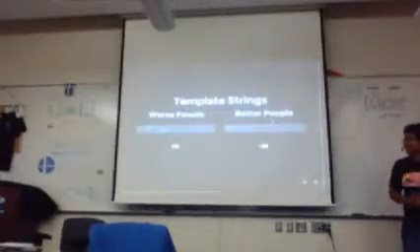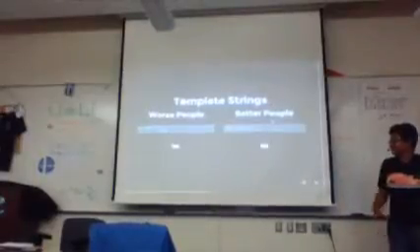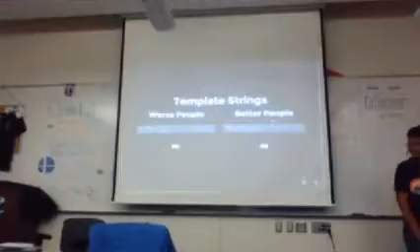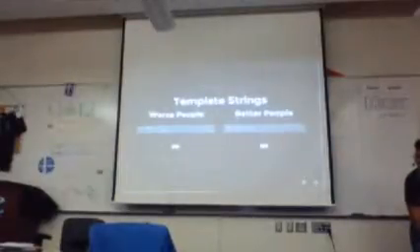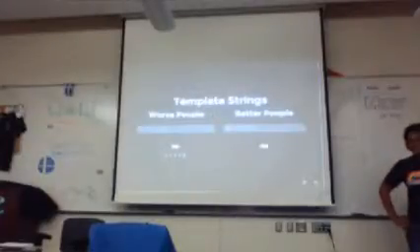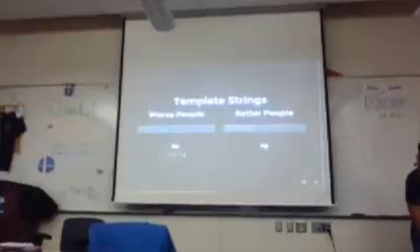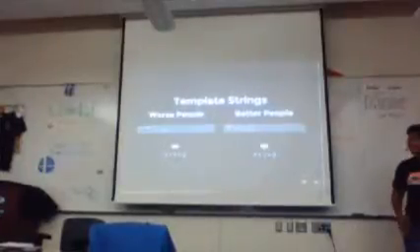Template strings. So worse people will do that, where they use the plus operator to add their strings together with some value, and that will function. But still, you're a worse person. Now we have template strings. Now you can be better. So that allows you to use string interpolation. It also allows for multi-line strings. There we go. It runs. So that's the syntax for string interpolation in there.